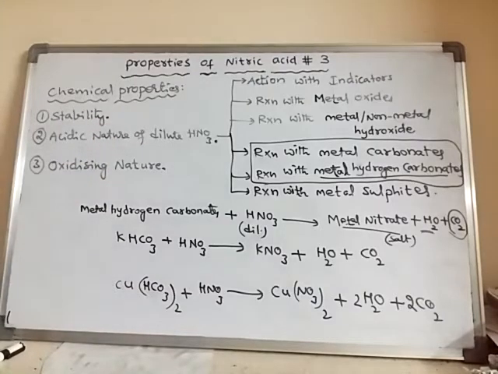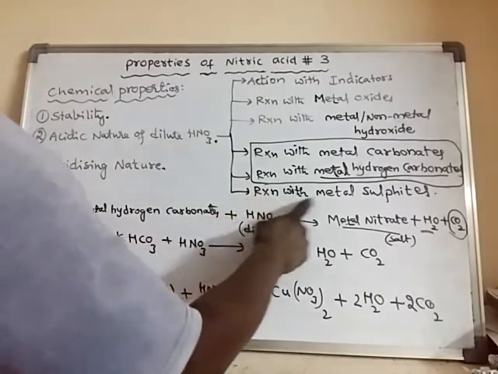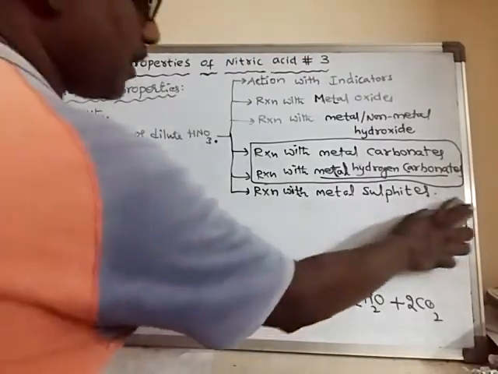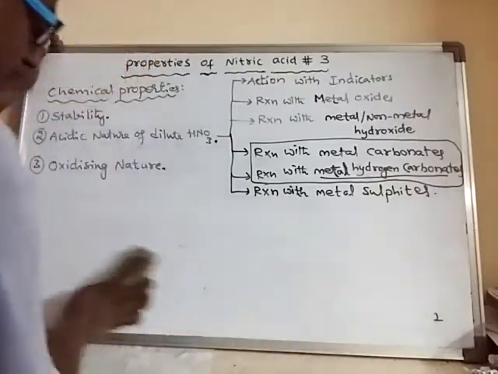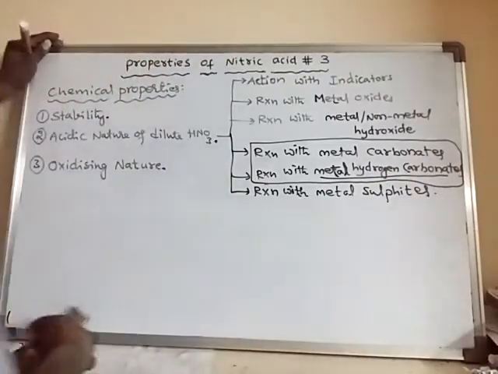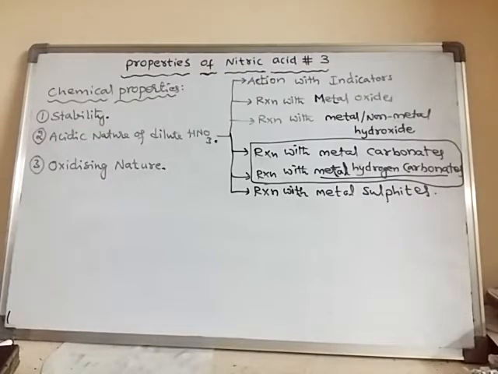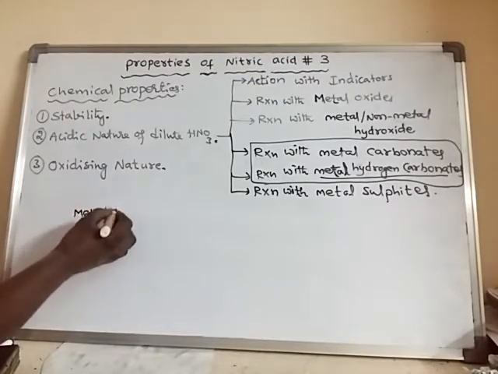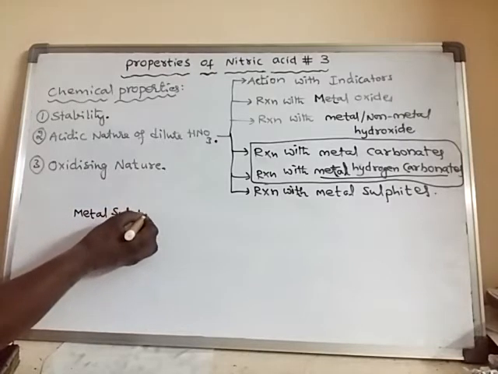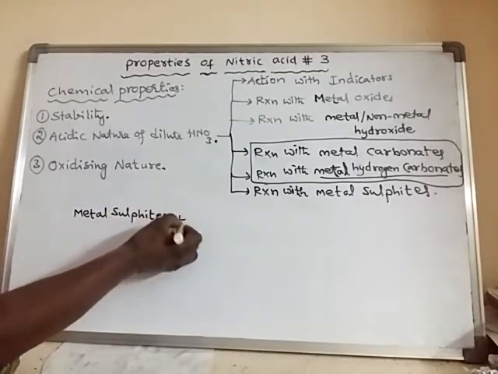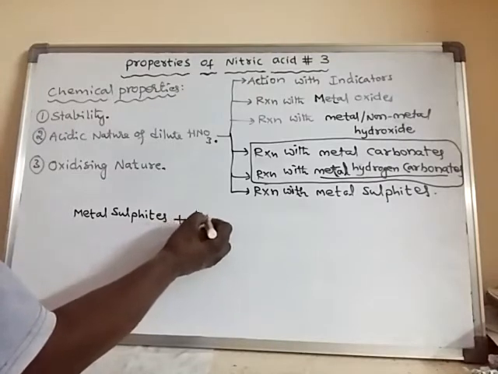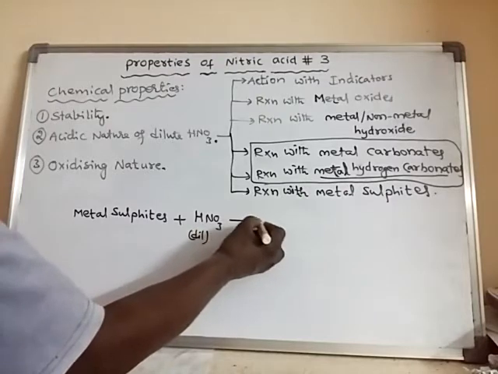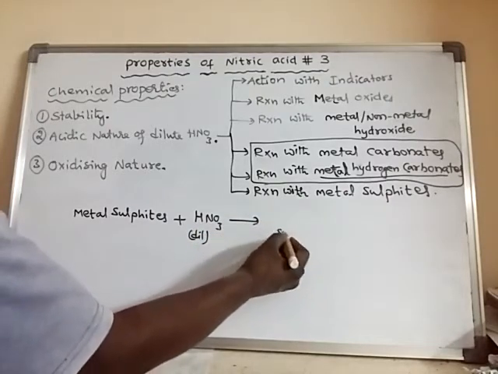Right. Now we will learn about the reaction with metal sulfides. Generally, metal sulfides react with dilute nitric acid to form salt.